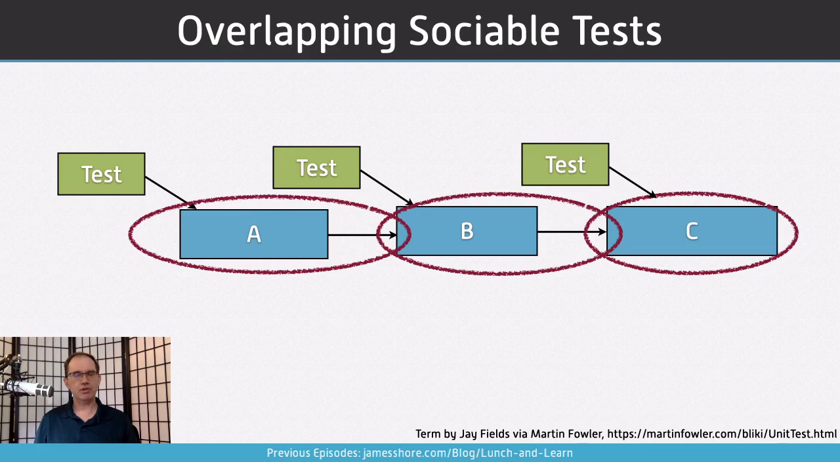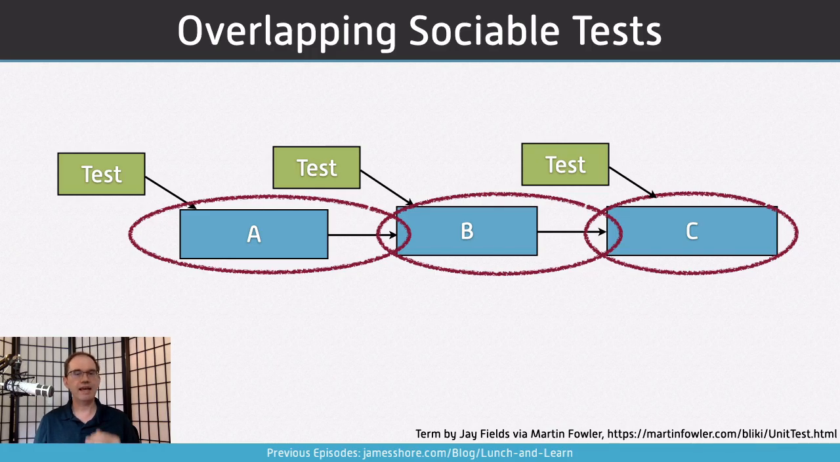Overlapping sociable tests, like solitary tests, this term was coined by Jay Fields, and I heard of it thanks to Martin Fowler. What you see in a mock-based test, in an isolated test, the dependencies of an object are considered to be behavior that needs to be tested to see if it's working correctly. In a sociable test, or at least the sociable tests the way I use them, the dependencies of the object are not behavior to be tested, they are implementation to be encapsulated.